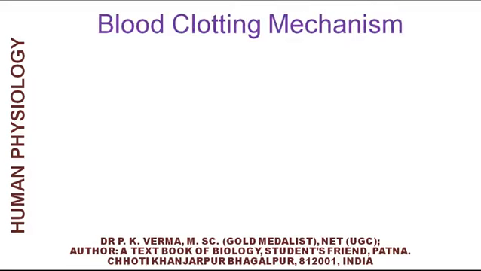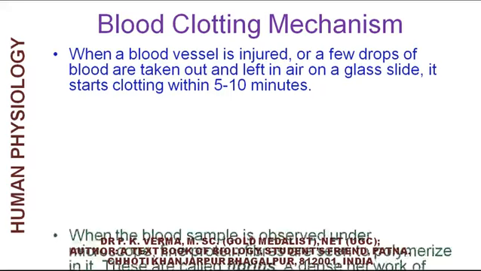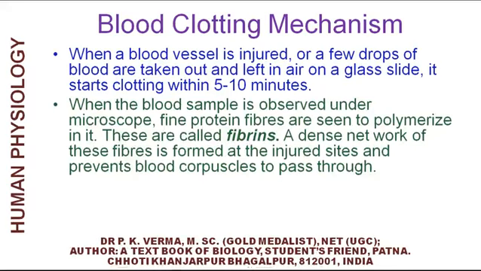Now let us study the blood clotting mechanism. When a blood vessel is injured or a few drops of blood is taken out and left in air on a glass slide, it starts clotting within 5 to 10 minutes. When the blood sample is observed under microscope, fine protein fibers are seen to polymerize in it.